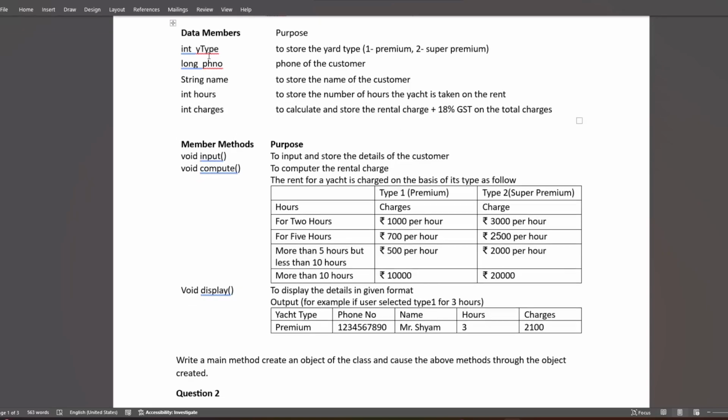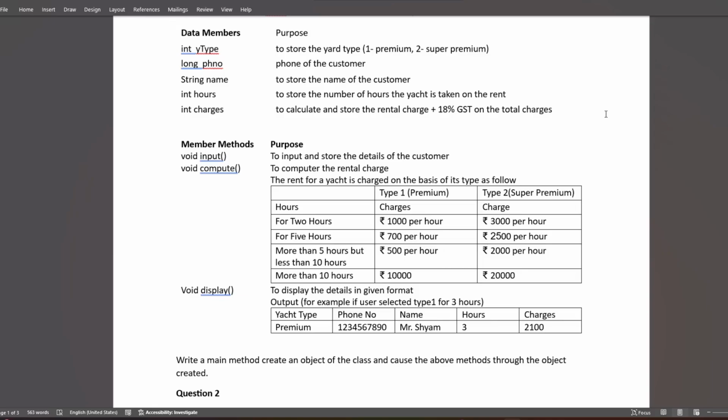The data members are yType, to store the Yacht type: one is for premium, two is for super premium. There is PH number, which is long, the phone of the customer. Normally phone numbers in professional applications are actually strings, but this is fine. String name stores the name of the customer. Int hours stores the number of hours the H is taken on rent. Int charges calculates and stores the rental charge plus 18% GST on the total charge.